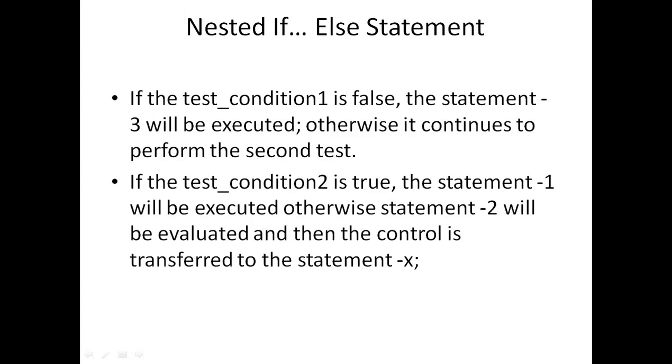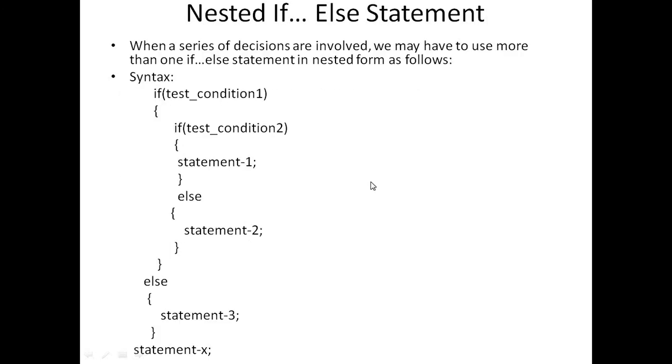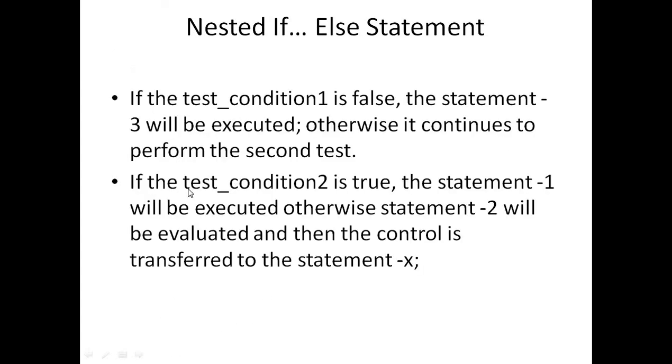So what is the explanation? If test condition 1 is false, statement 3 will be executed. Means if test condition 1 is false, then control does not go inside to evaluate test condition 2. It directly goes to the else part, statement 3 is executed, and it goes to statement X. But if test condition 1 is true, then it will go on to perform the second test.